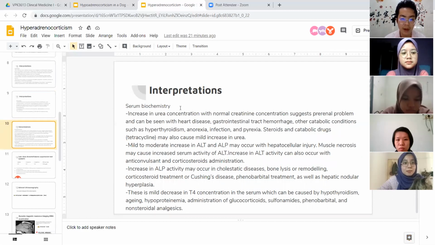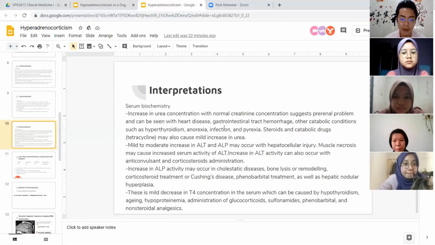For the serum biochemistry, we can see there is increase in urea concentration, but with normal creatinine concentration, it suggests a pre-renal problem, which can be due to dehydration, heart disease, GIT hemorrhage, or other catabolic conditions, such as hyperadrenocorticism.